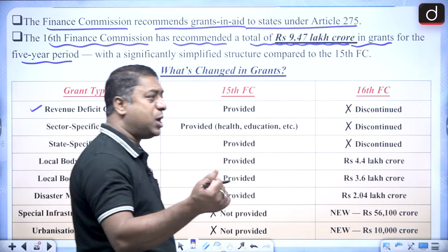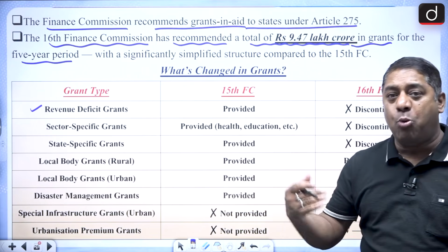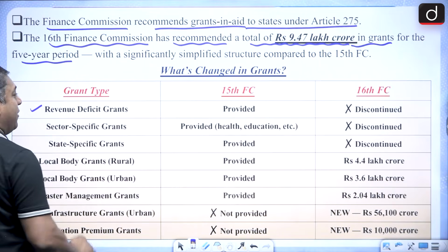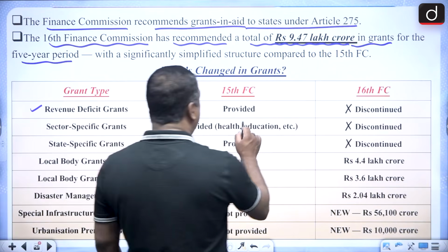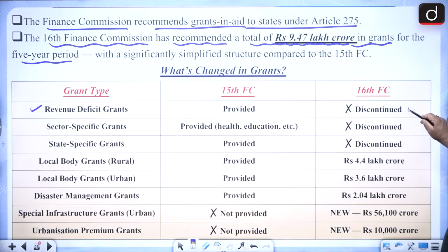Revenue deficit grant: revenue deficit is when your revenue expenditure gets more than your revenue receipts. So revenue deficit grant was provided by the 15th Finance Commission. Now this has been discontinued.